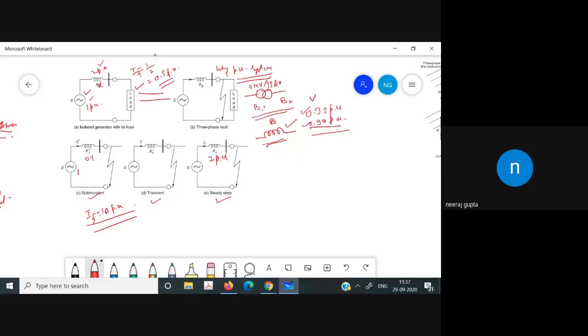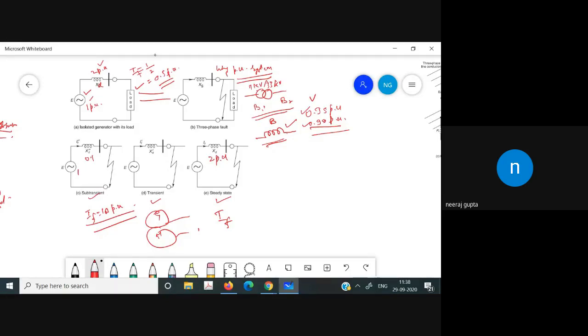Now, if the system is interconnected, then all the generators and all the motors actually contribute to that particular fault current. As a result, we are getting a very large value of fault current, more than 10 times. So this fault will cause heavy current to flow. And if we permit even this fault current for a very short amount of time, it will cause excessive damage to equipment and to the personnel working here.